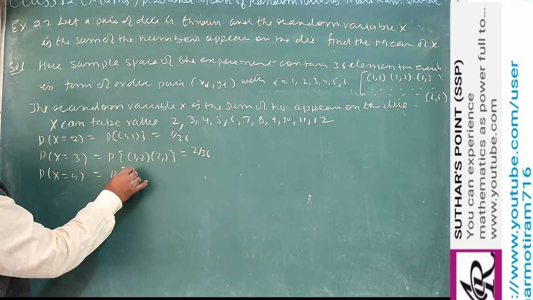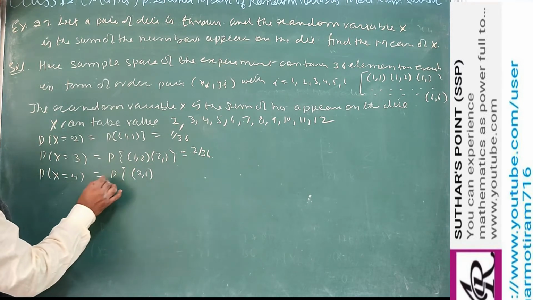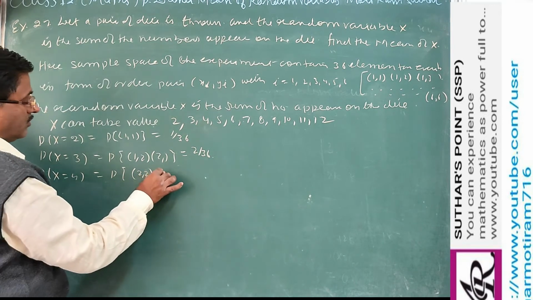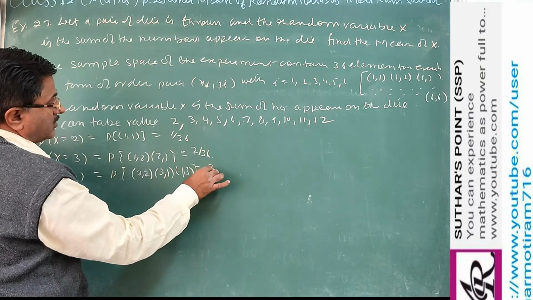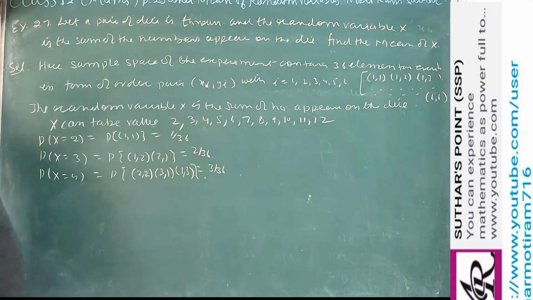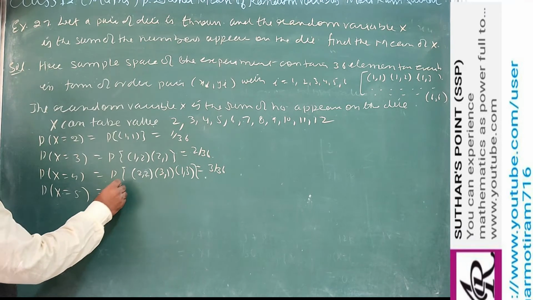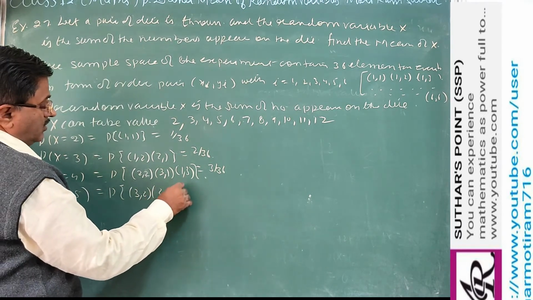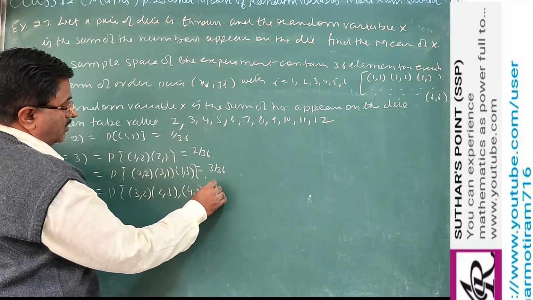And 4. So there are 3 cases: 2 2, 3 1, 1 3. So these are 3 cases. The probability of getting sum as 4 is 3 by 36. Then 5. So you can see 5: 3 2, 2 3, and 4 1, 1 4.